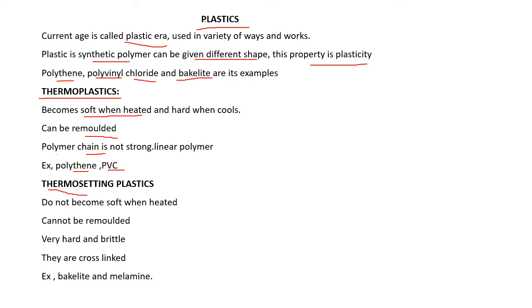Thermosetting plastics are those plastics which do not become soft when heated. They are heat resistant, so they cannot be remolded. They cannot be given different shapes. They are hard and brittle. Brittle means which can break easily. When you hammer that thermosetting plastic, it will break into pieces, because their polymers are cross-linked. For example, bakelite and melamine. Melamine: the dining plates and dinner set I use are made up of melamine. Bakelite: switchboards, switches, they are all made from bakelite.